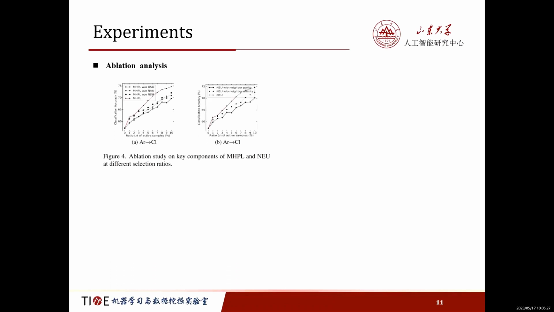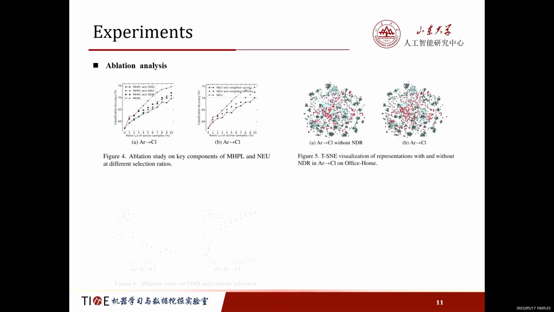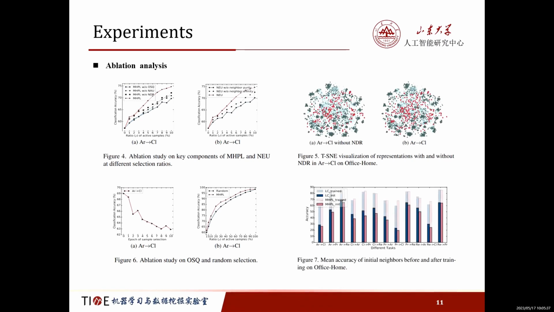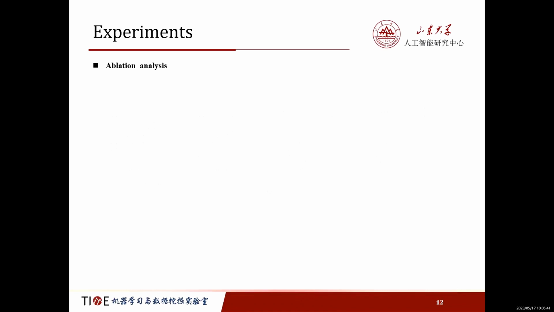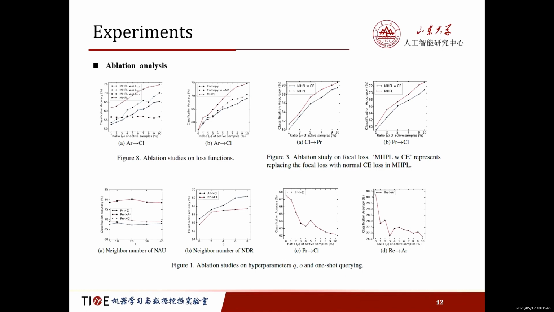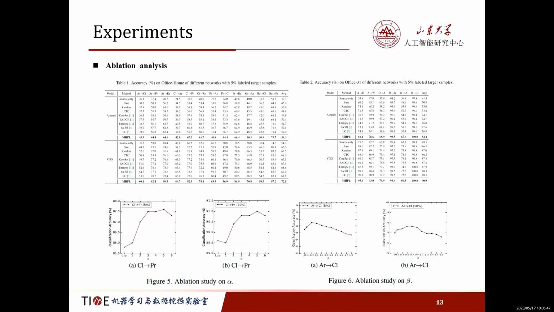We also give an ablation analysis to verify the effectiveness of each component in MHPL. Further, we give other results on the effect of labeling, neighbors, loss functions, and the hyperparameter analysis. Additional results on different networks.